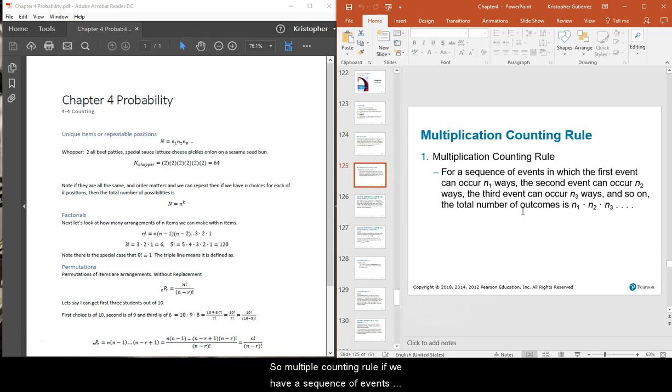Alright, so the multiple counting rule. If we have a sequence of events, the first event could occur in n1 ways, the second event could occur in n2 ways, the third event could occur in n3 ways, and so on. The total number of outcomes is simply going to be the product of all of those outcomes. So n equals n1 times n2 times n3, and so on and so forth.